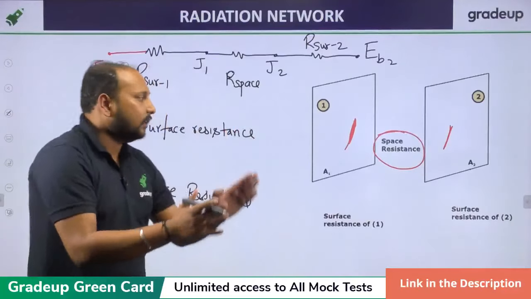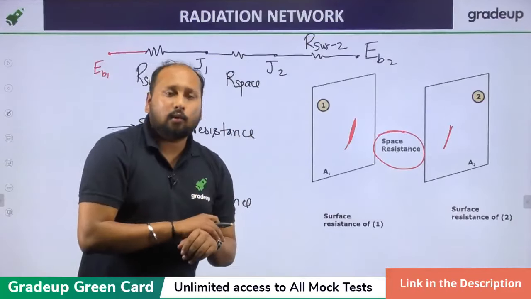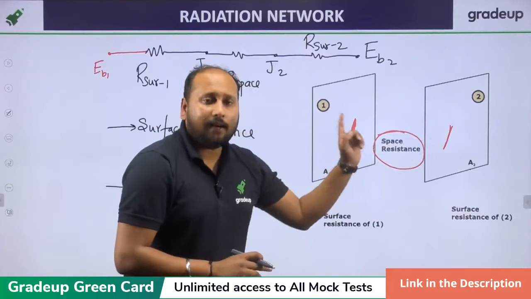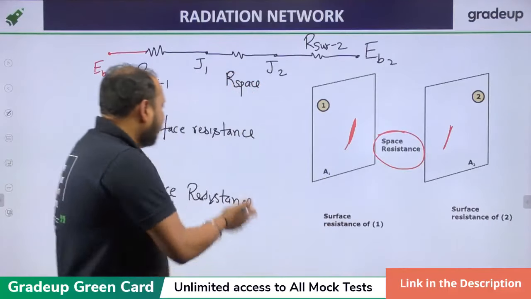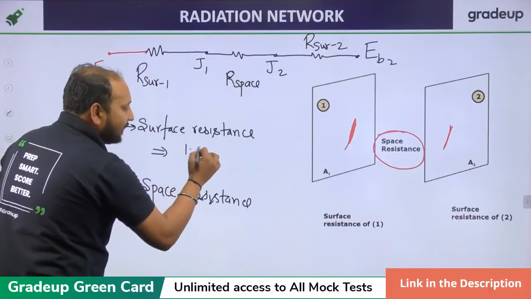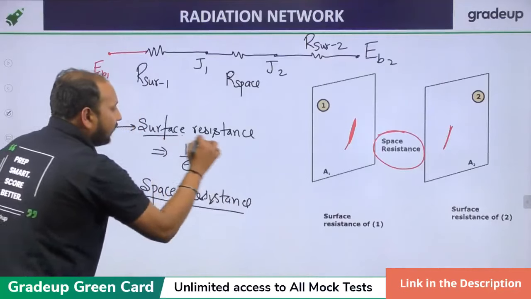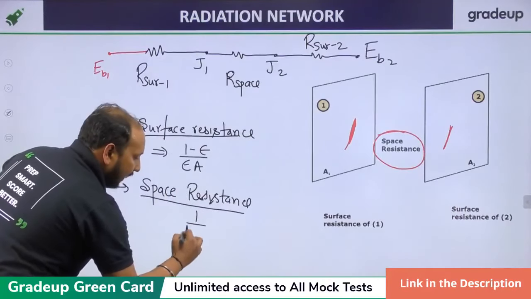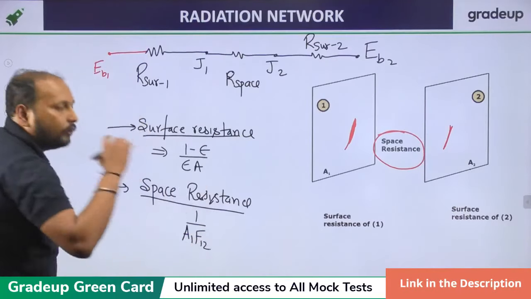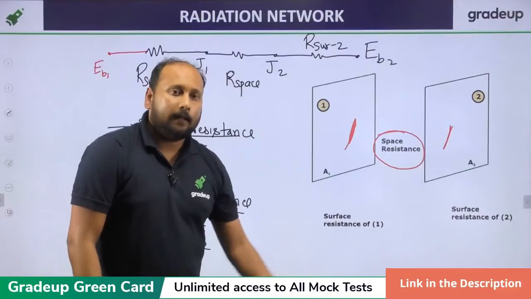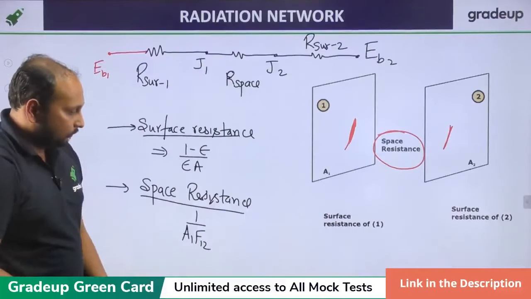If there are 2 plates, we'll have 2 surfaces, and between the 2 surfaces we'll have a space resistance. The formula for surface resistance is 1 minus emissivity upon emissivity into area, and space resistance is basically 1 upon A1 F12, or A2 F21, more or less the same thing. Clear, Vishwas?